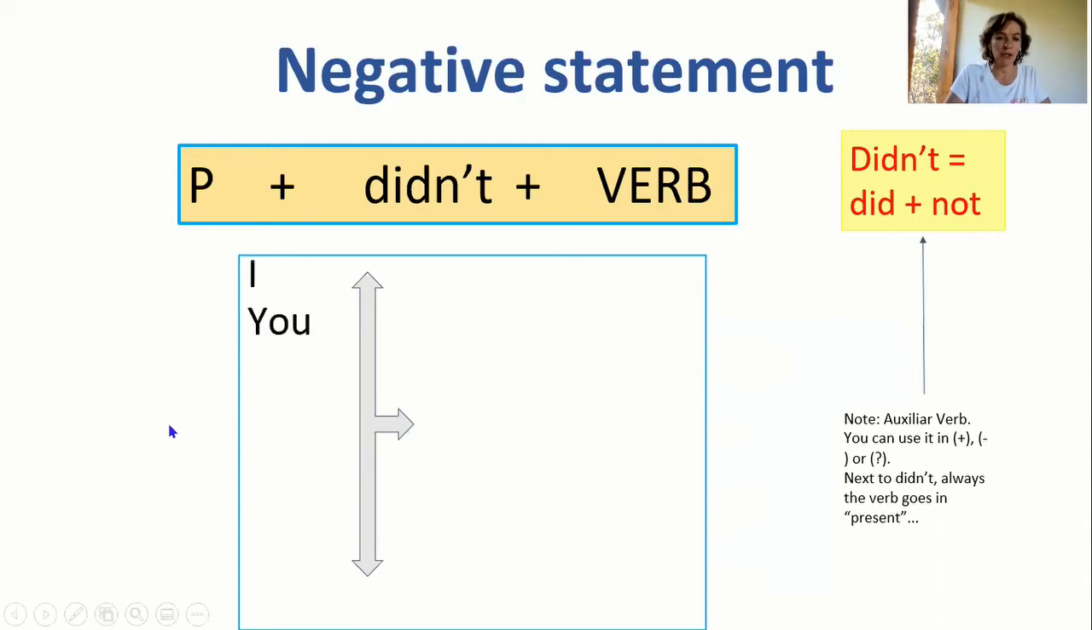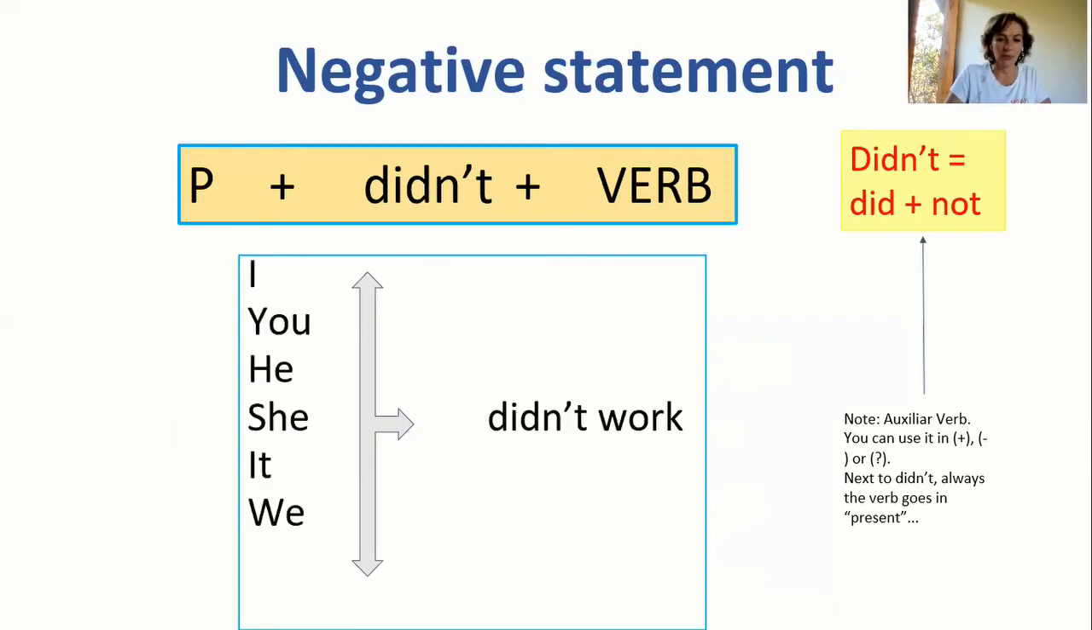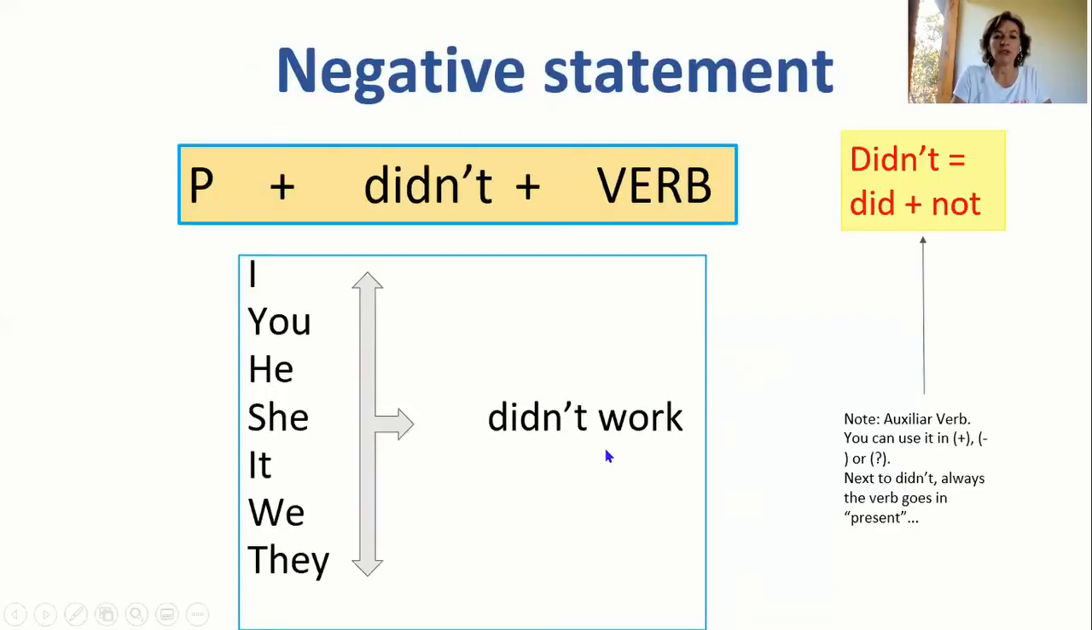Examples: I, you, he, she, it, we, they didn't work. I didn't work, she didn't work, they didn't work. That's all. But pay attention here. Please pay attention. Look at the verb. It's not in the past tense. It's in the present tense. So the auxiliary is in the past tense and also has the negative. So: didn't work, didn't study, didn't play.